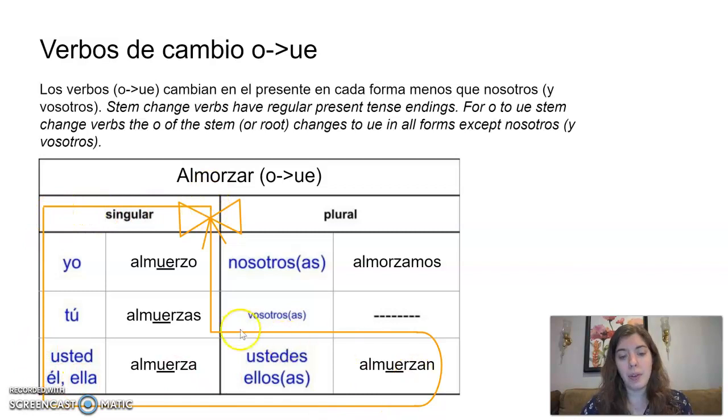Mira el zapato. Here you can see the shape of a shoe that I've drawn on. And that is because sometimes these are called shoe verbs. That can help you remember which forms to change in a stem change verb. Un verbo de zapato. Sometimes you'll hear them called the shoe verbs.